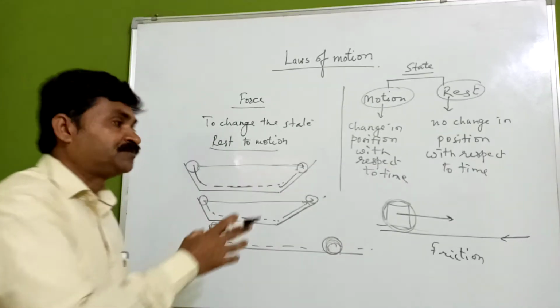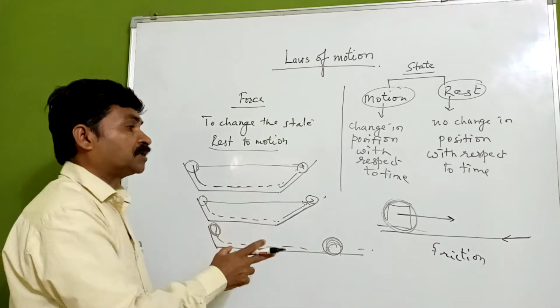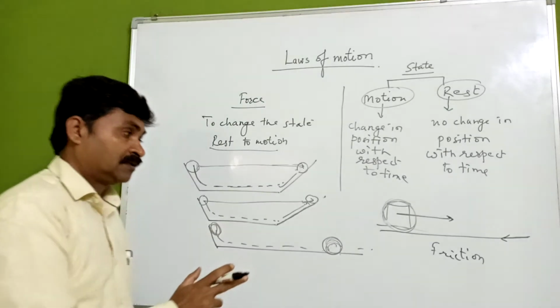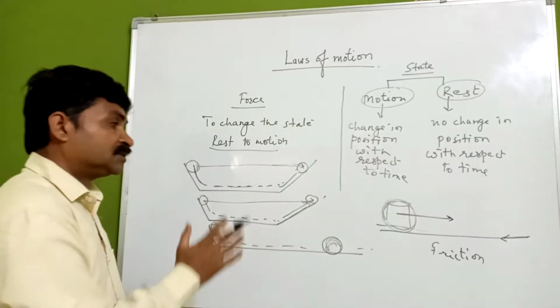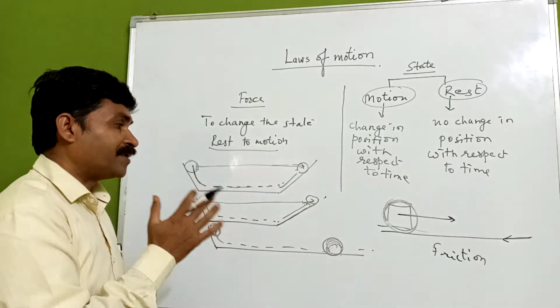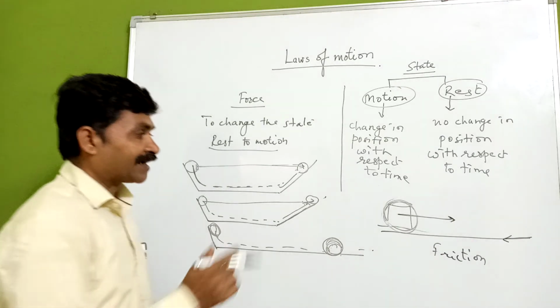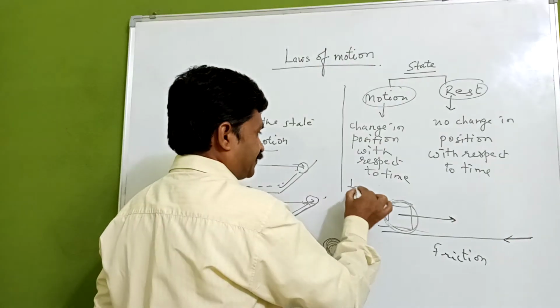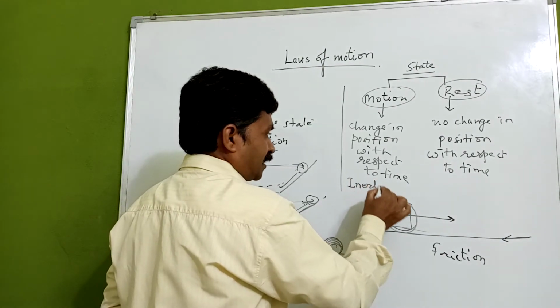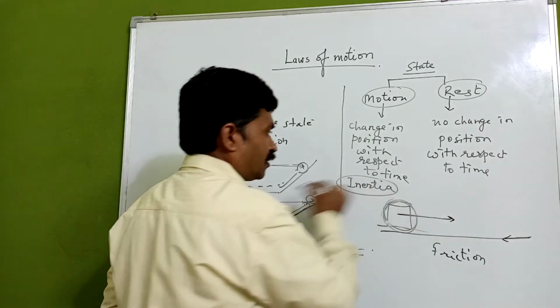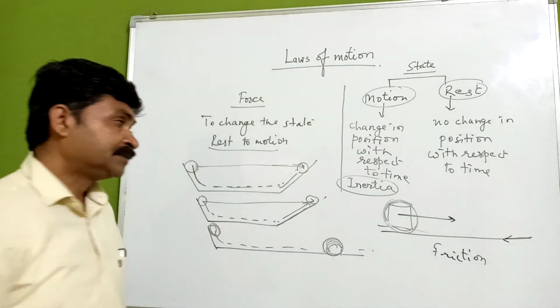From this observation, they came to understand that there is some property of an object working behind it, and they call it inertia. Now, what is inertia?